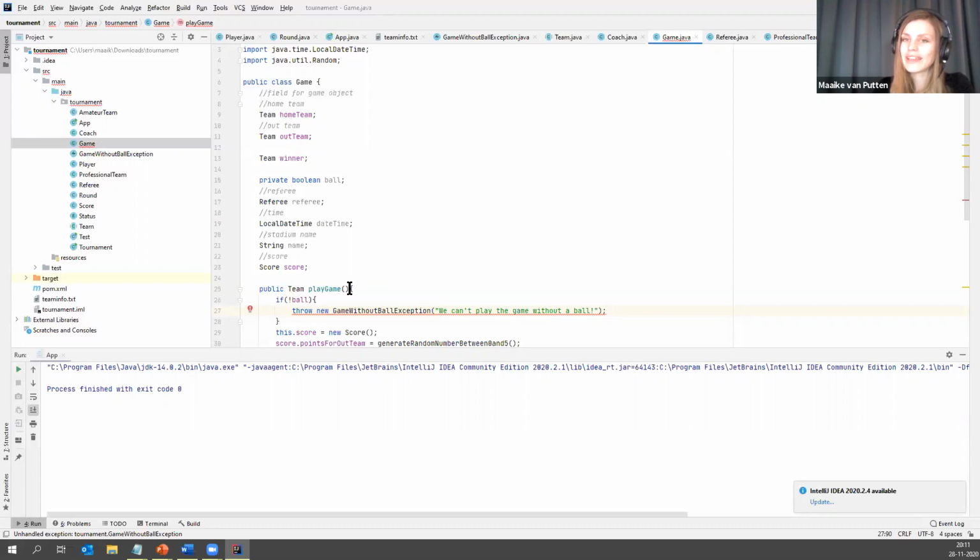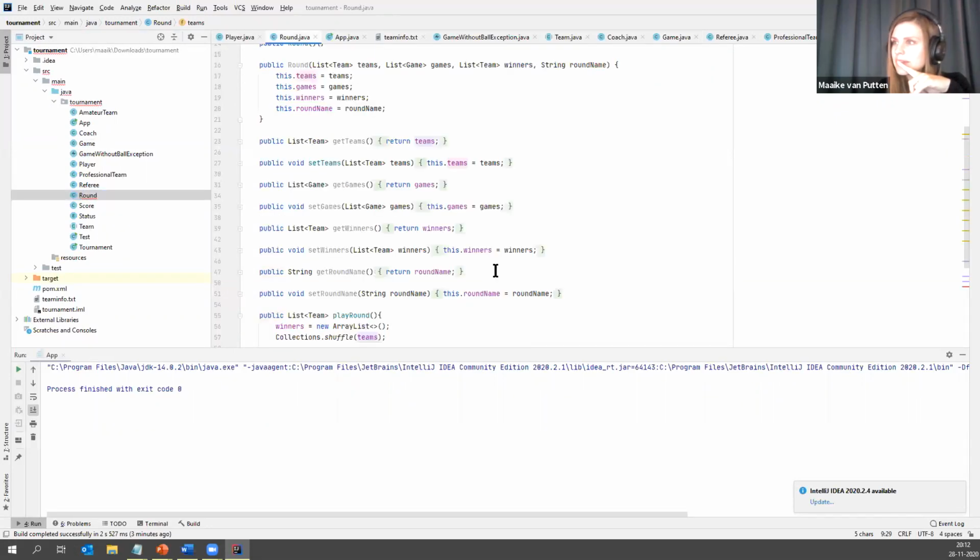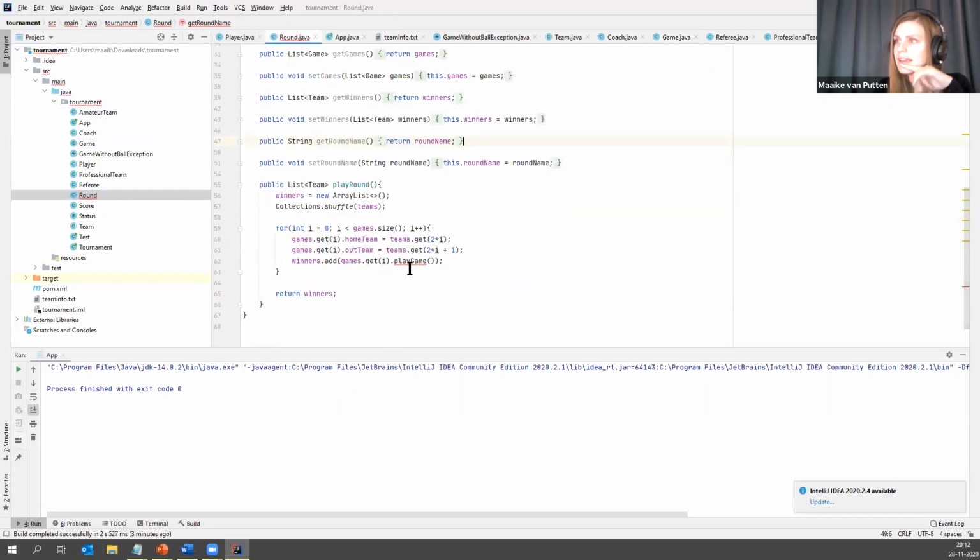I am throwing a checked exception, right? So in here, I am going to say display game method. This is actually throwing a GameWithoutBallException. And then in here, I'm calling this method, I think. Yes, so here I would have to do a try catch.